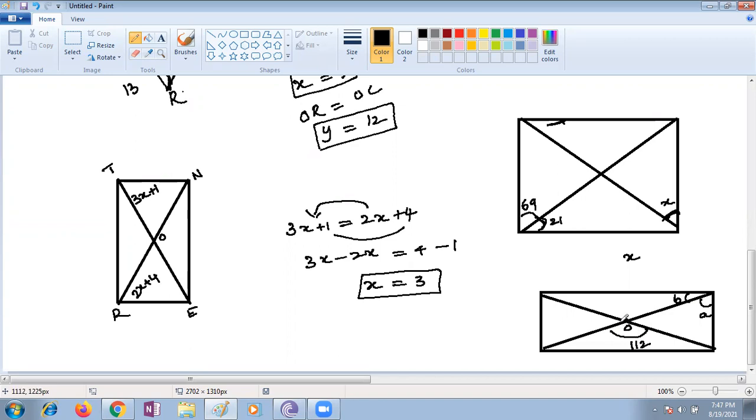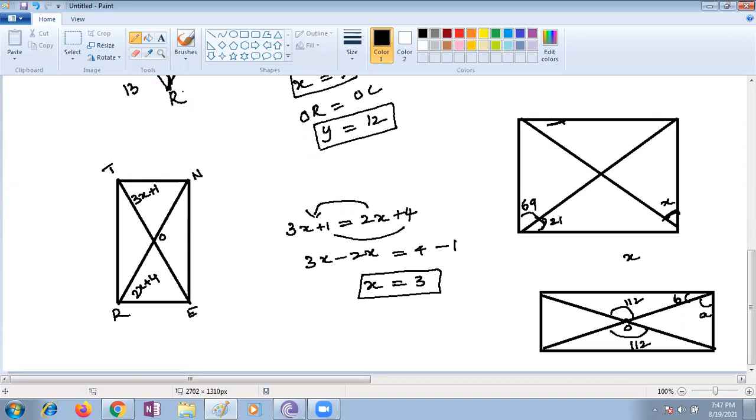How are you supposed to find them? Can we go with these being vertically opposite angles of 112? Yes or no, children? Yes, ma'am. All four together should be 360, but 112 plus 112 means 224. 360 minus 224, how much?